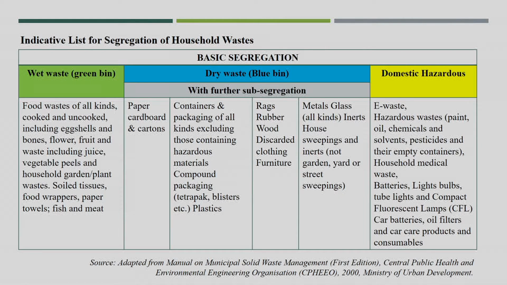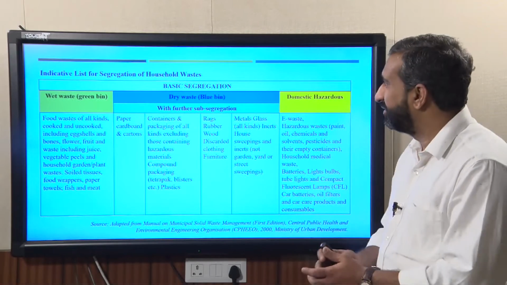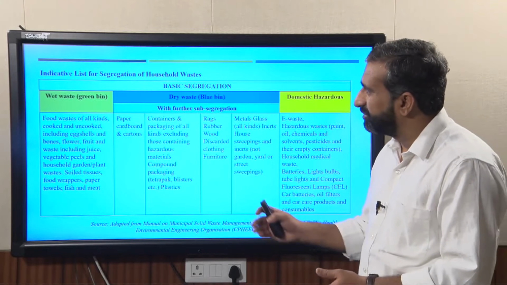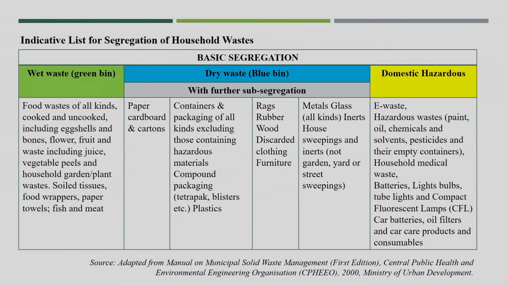But after the Swachh Bharat Mission, earlier also it was proposed that waste has to be segregated into three parts and handled at the source itself in three different ways. The first was the wet waste, that is in the green bin, where most of the kitchen waste should be stored or separated, including all kinds of food waste, cooked, uncooked, vegetable peelings and these biological wastes. Normally these biological wastes will have more moisture, and that has to be stored in the green bin.